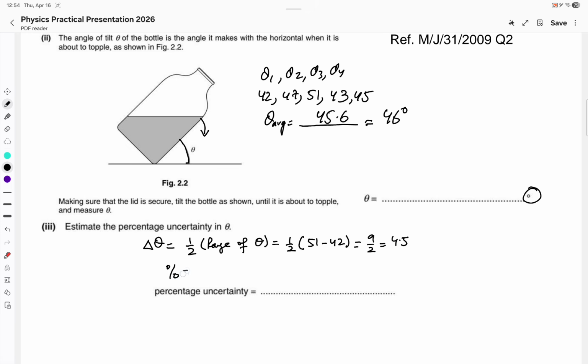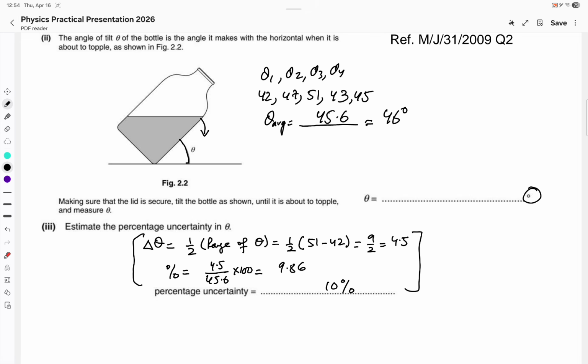Therefore, the percentage uncertainty is 4.5 divided by 45.6 multiplied by 100. I am getting 9.86. So I am taking the uncertainty as 10%. If I am in your shoes, this is the way I am going to write the percentage uncertainty in the exam copy, guys. Trust me. And this is the method you will gain full credit.